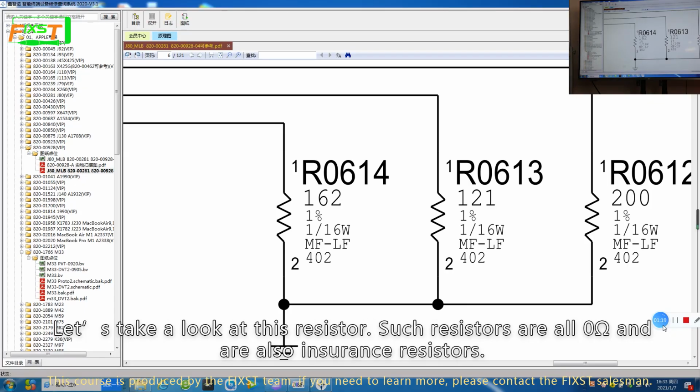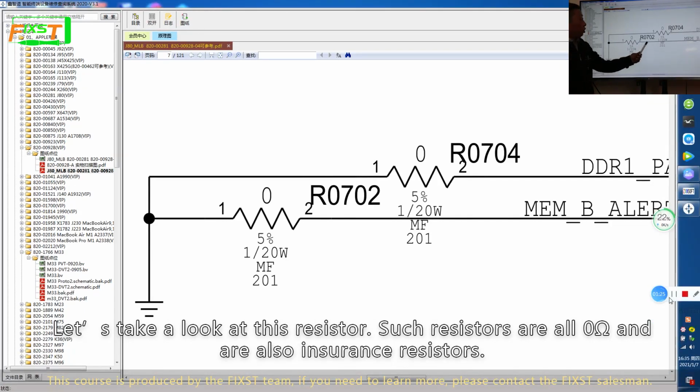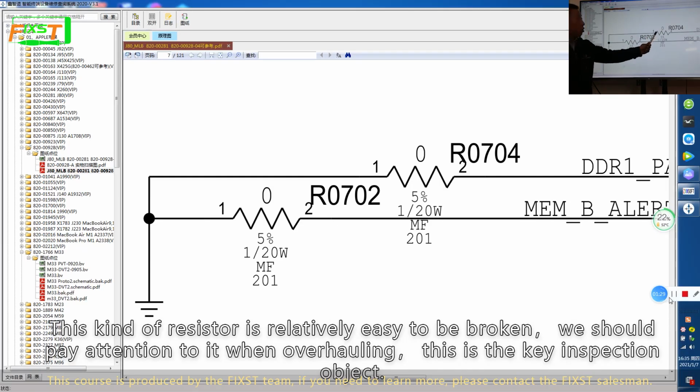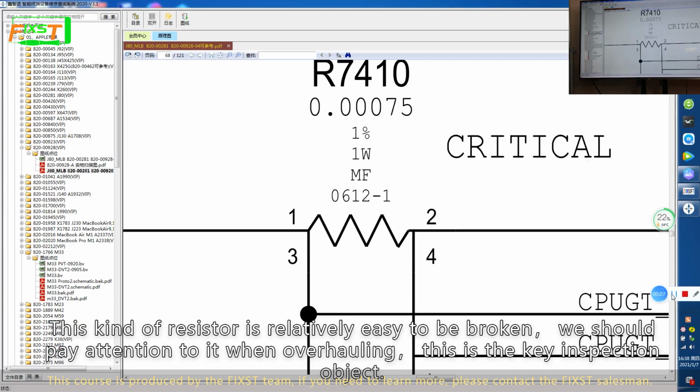Let's take a look at this resistor. Such resistors are all 0 ohm and are also fuse resistors. This kind of resistor is relatively easy to be broken. We should pay attention to it when overhauling. This is a key inspection object.